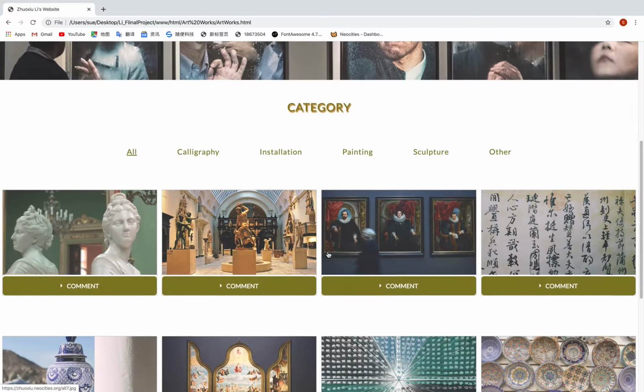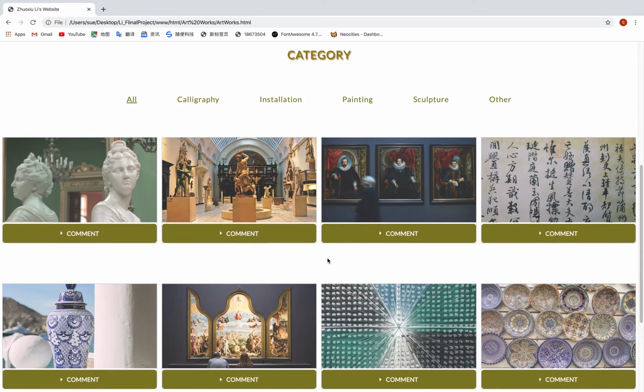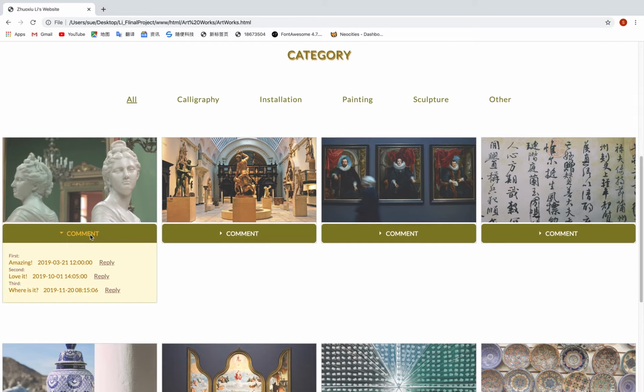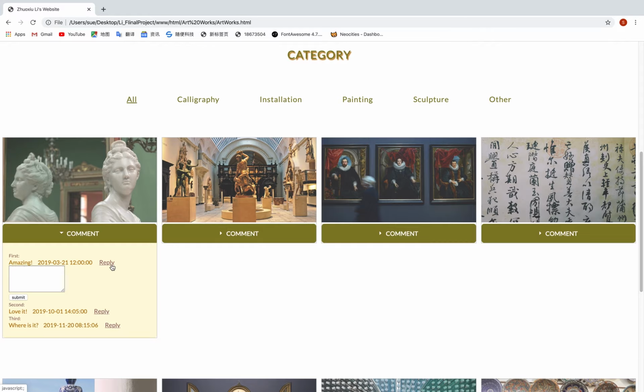You can see each image has a comment button, and when you click the comment button, you can see the comments here. The first comment is amazing, the second is love it, the third is where is it? You can reply to each of the comments. For example, when you want to reply to the first one, just click here and say something and submit. If you want to reply to the second comment, you can click there.